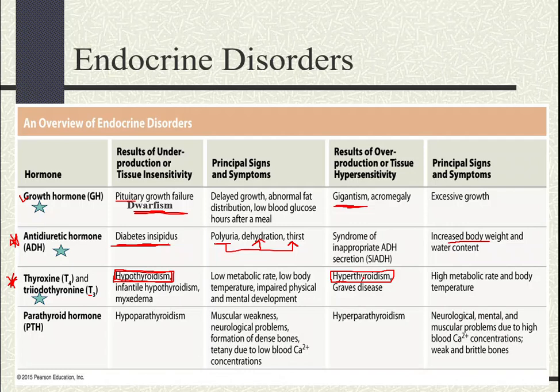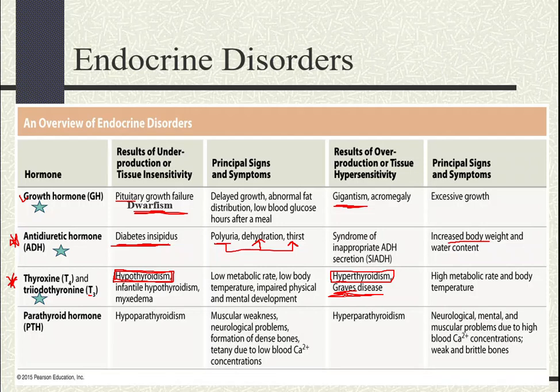But why? Okay, that leads me to this disease, Graves' disease. Now, Graves' disease is an autoimmune condition. This condition basically involves the overgrowth of the thyroid gland and the hypersecretion of T3 and T4.